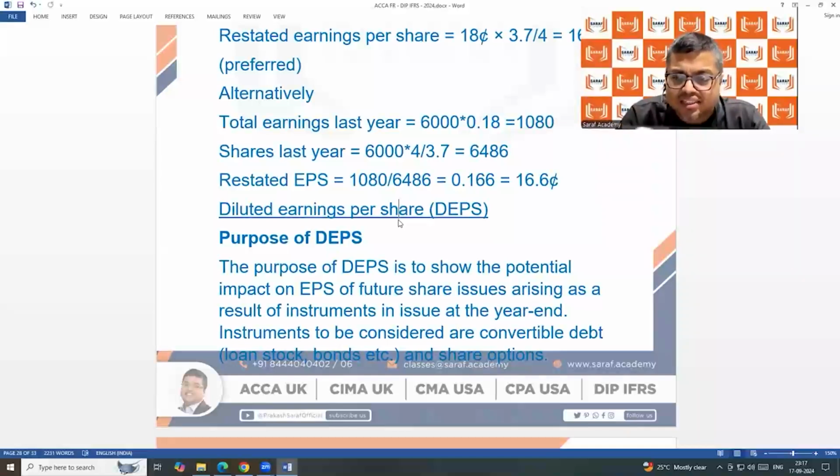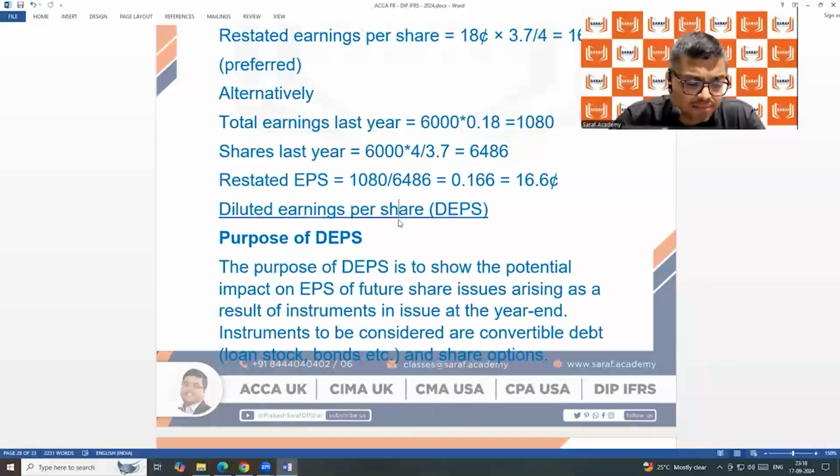Those additional shares, which you can say are a type of bonus, it has not happened. It is going to happen. After 2 years, 3 years, it is going to happen. Those additional shares will increase the number of shares. The profit divided by the increased number of shares is going to reduce the earnings per share. Very high likely. Not guaranteed, very high likely. ESOP is also going to reduce the earnings per share.